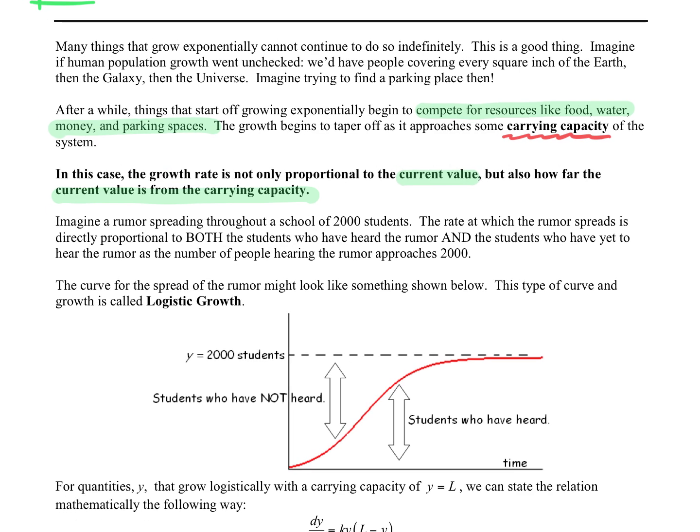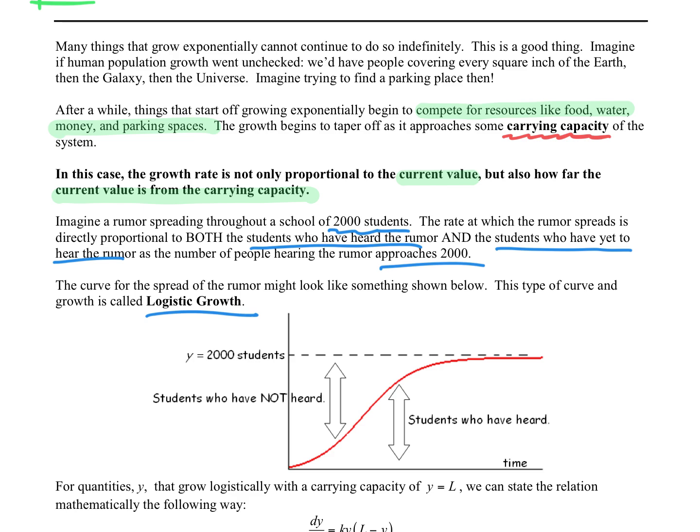So imagine that we have a rumor spreading through a school of 2,000 students. The rate that the rumor spreads is directly proportional to the students who haven't heard, because if there's more students that haven't heard, well, if you go ask somebody, there's a good chance that they haven't heard and you can tell them the rumor. But it also is proportional to the students who have not heard yet, all right? So how many are left as we approach the 2,000 people? The result is what we call a logistic growth function, all right?